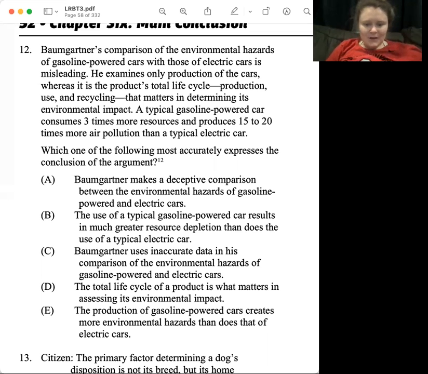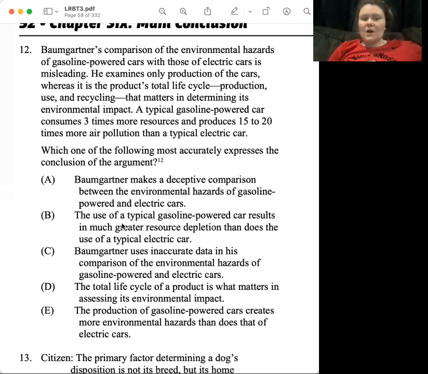Okay, number 12. Baumgartner's comparison of the environmental hazards of gasoline-powered cars with those of electric cars is misleading. Ooh, tell me more. Why is this misleading? He examines only production of the cars, whereas it is the product's total life cycle, production, use, and recycling that matters in determining its environmental impact.